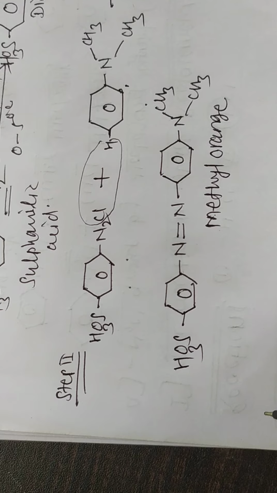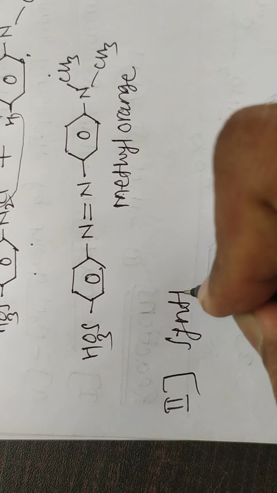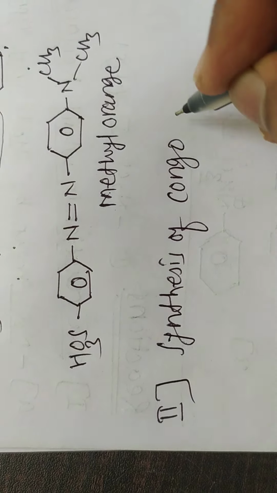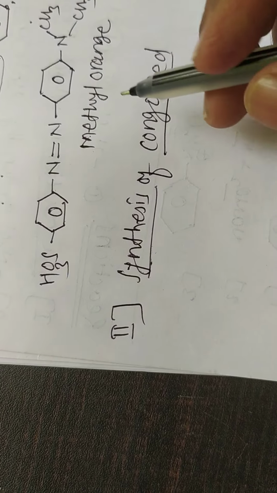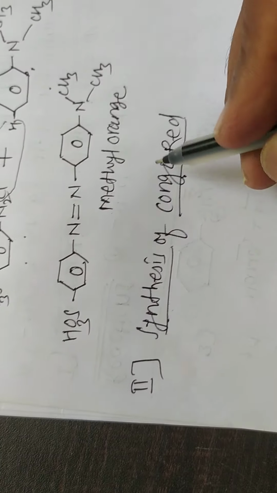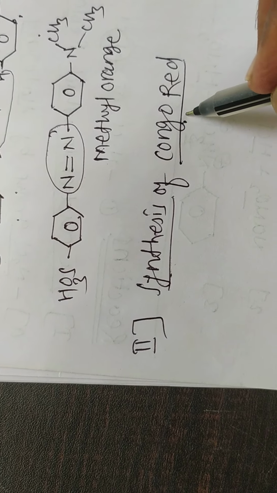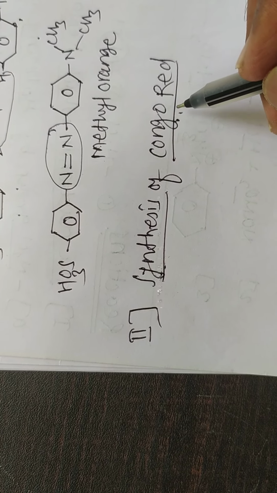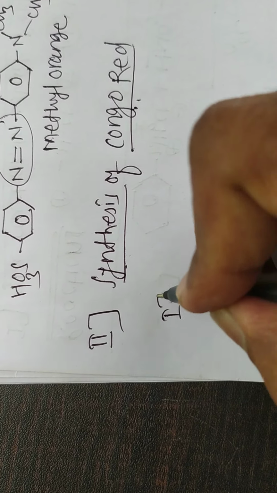Okay, then the second synthesis is synthesis of Congo red. This is a bis-azo dye, means it contains two azo groups. This methyl orange contains one azo group, but this Congo red contains two azo groups, means it is a bis-azo dye prepared from benzidine and naphthionic acid, and it is also carried out in two steps.